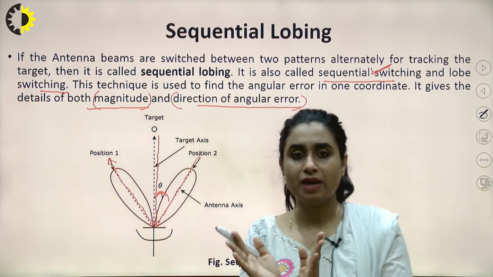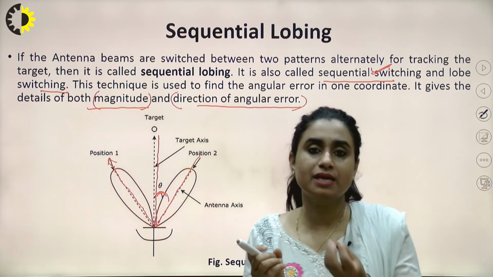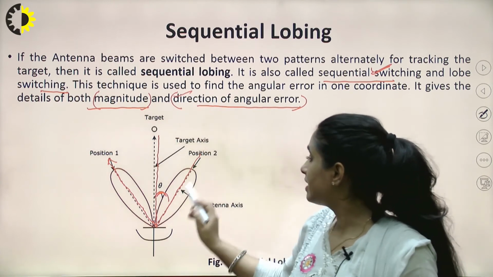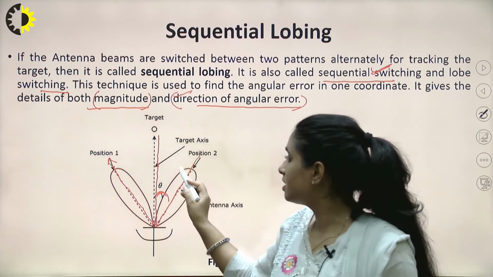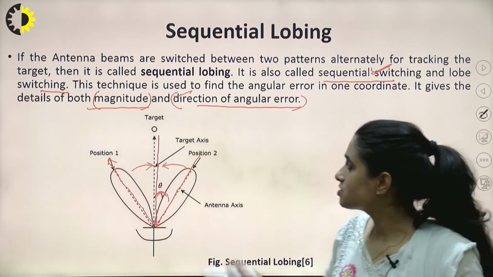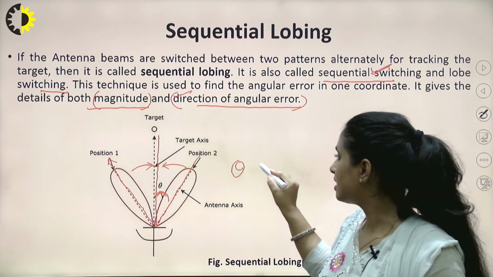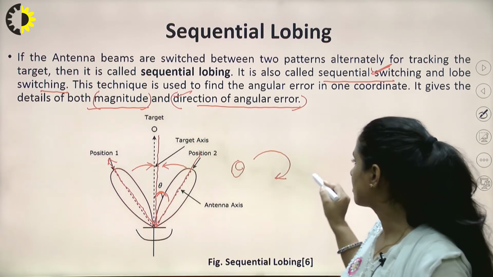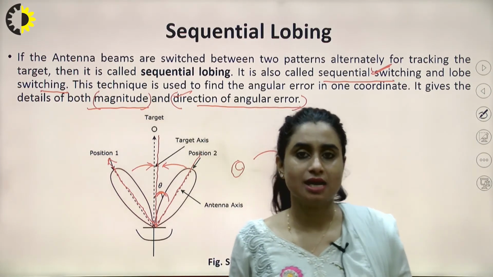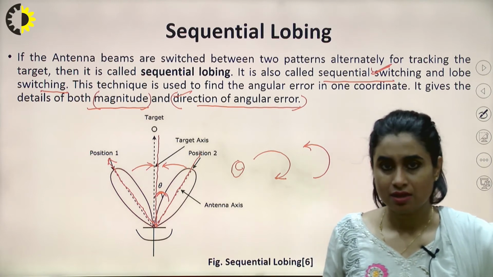The amount by which the servo motor rotates in angle will give me information about the angular error. So here we get to know the direction of angular error, whether we move anti-clockwise or clockwise, as well as the magnitude, that is the value of theta. These two pieces of information are relevant here in sequential lobing.